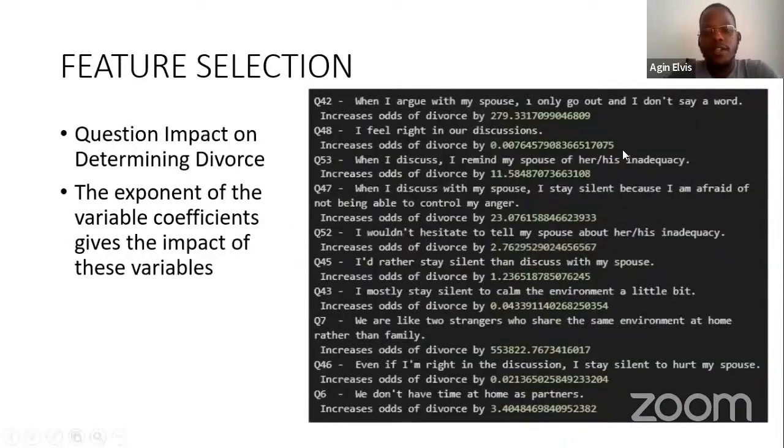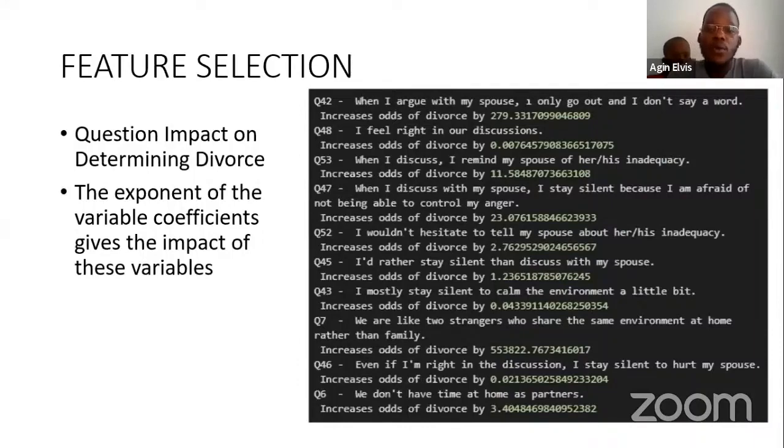Our findings were we get data such as question number 7 here. For couples that answered affirmatively to this question, where they said we are like strangers who share the same environment at home, we found that most of the time these couples get divorced. So if you run this code again and have question number 7 at, let's say, a level of 4, chances are the model will predict this as a case of divorce.